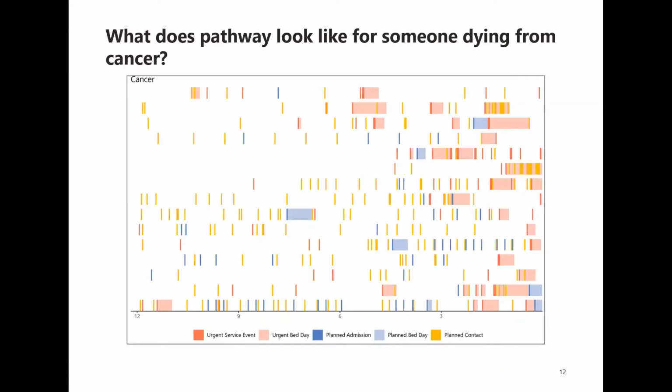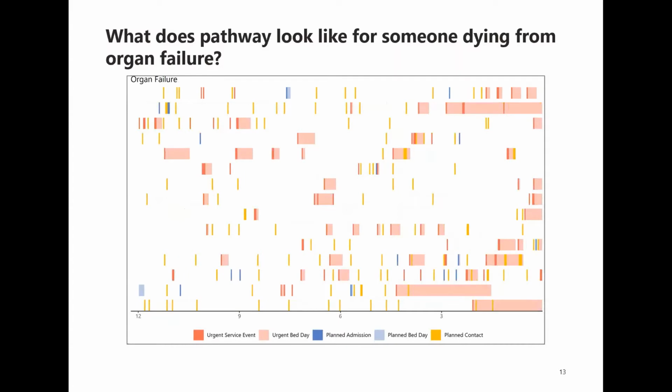In the cancer group, it's a much more dense picture, lots more activity happening. They often have a series of planned admissions where they are staying in hospital for a period of time. The urgent events and the associated bed days generally taking place closer to death. Organ failure, quite a lot of urgent stays with this group, and these often becoming longer the closer to death people are.